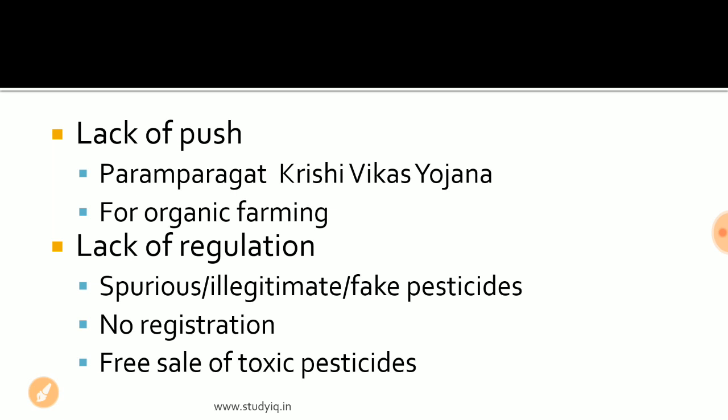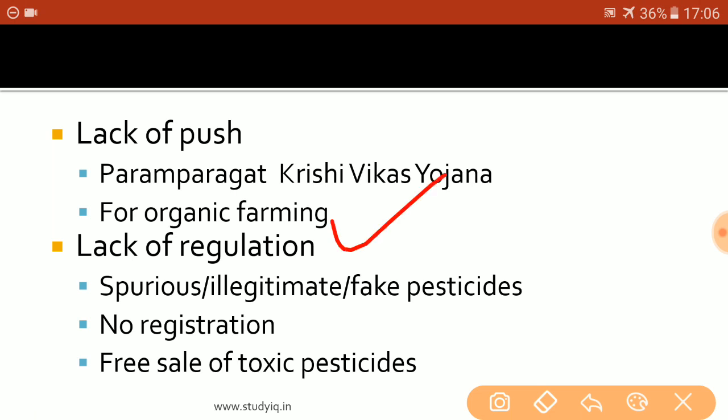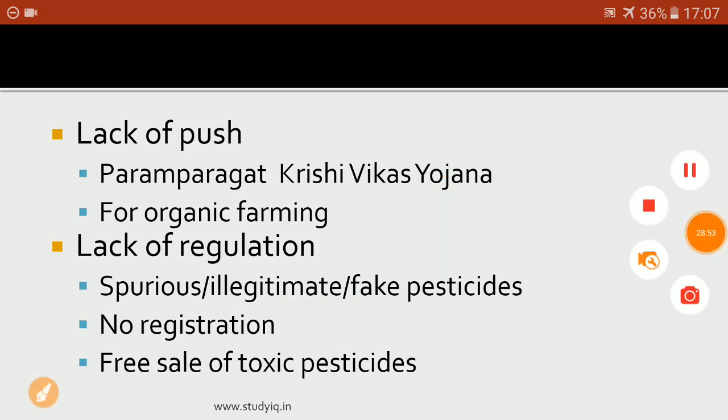Another loophole on the part of the government is the lack of regulation. Currently the manufacturers are manufacturing spurious, fake or illegitimate pesticides. They are manufacturing harmful chemical pesticides without any regulation. The retailers are selling these pesticides without any regulation, and so there is not much regulation as far as the sale and use of pesticides is concerned in India. The only consideration here is the profit margin of the manufacturers and retailers, and so the government should take steps for the regulation of pesticides in India.